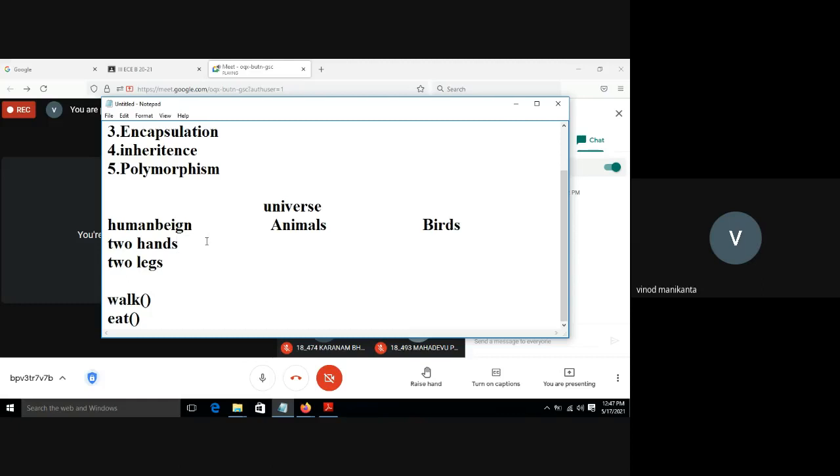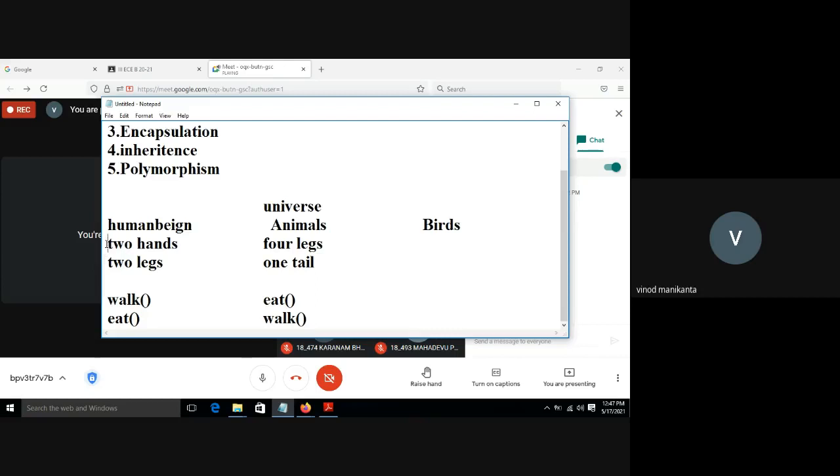Similarly, there are different kinds of animals. Generally, I'm considering animals have four legs and one tail. These are the properties of an animal. If I want to say whether a living thing is an animal or not, it should follow these properties. And what kind of behavior do animals have? They can eat, same as human beings. They can walk. Along with this behavior, there are some more behaviors also.